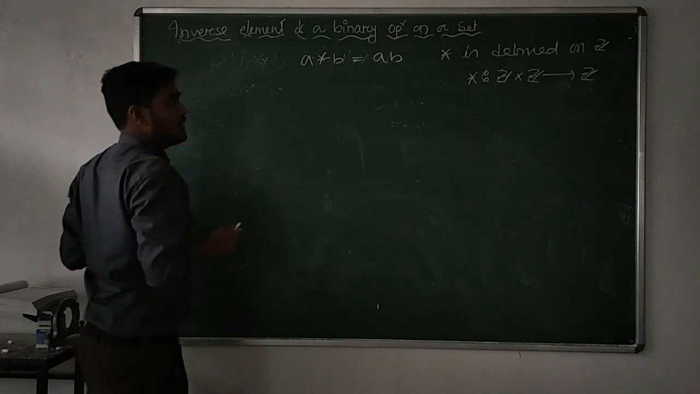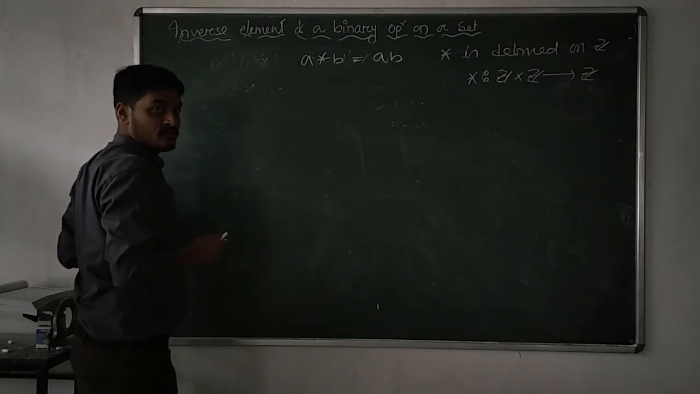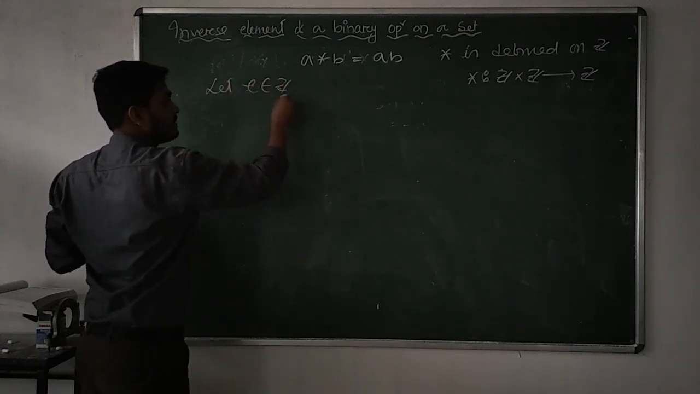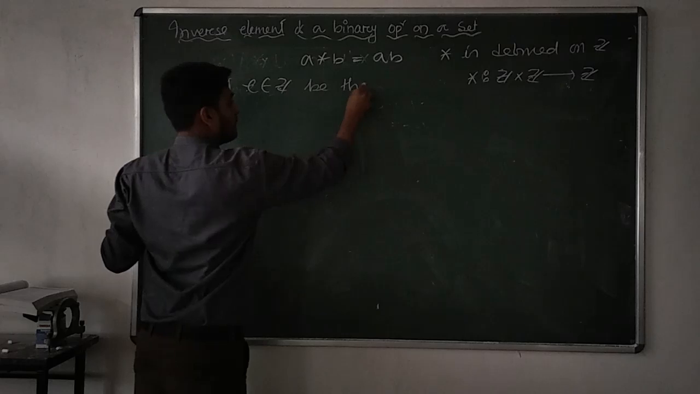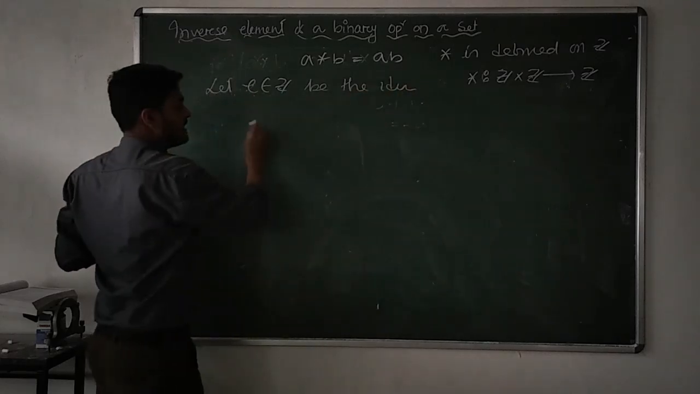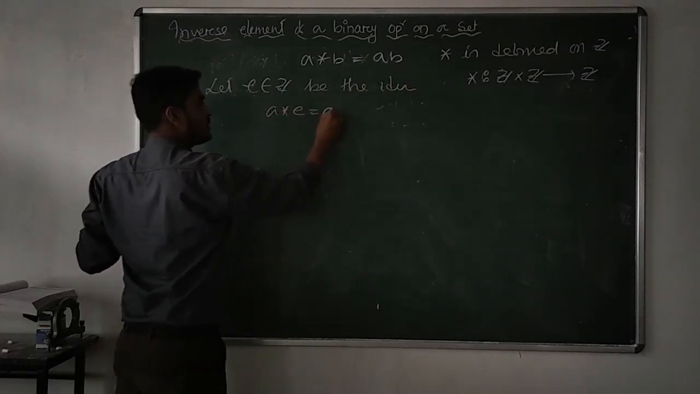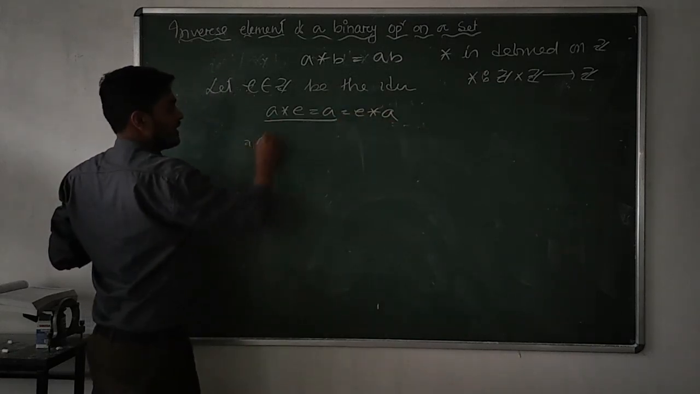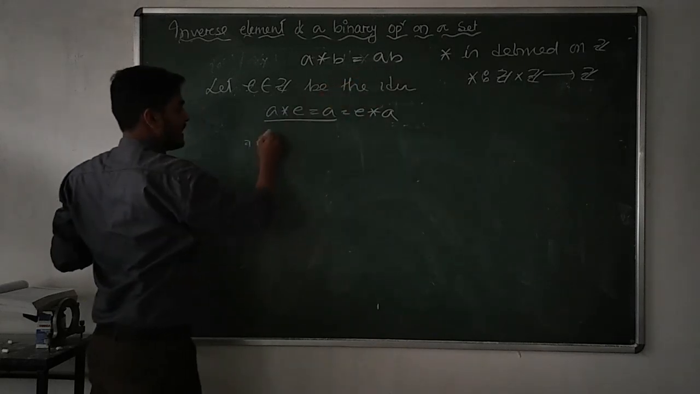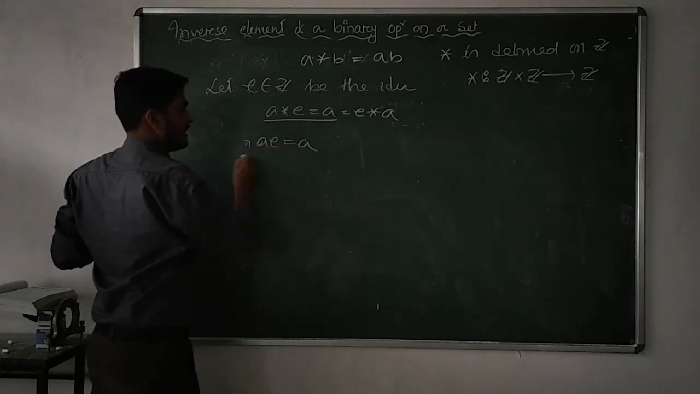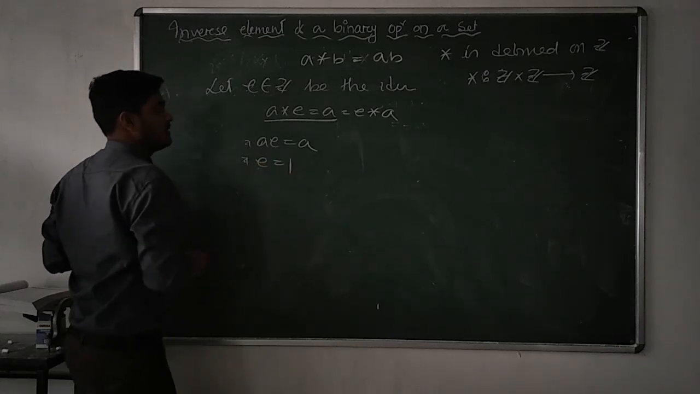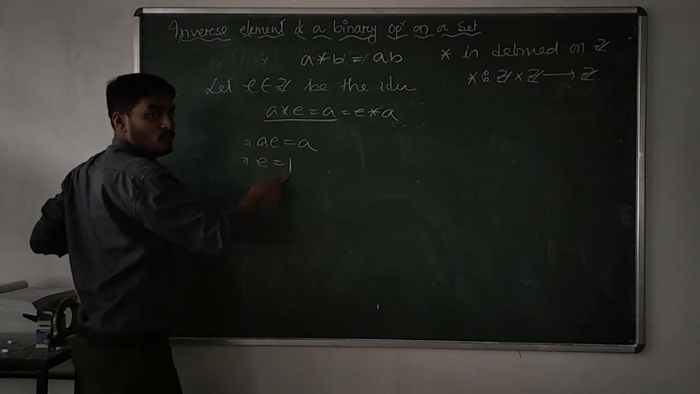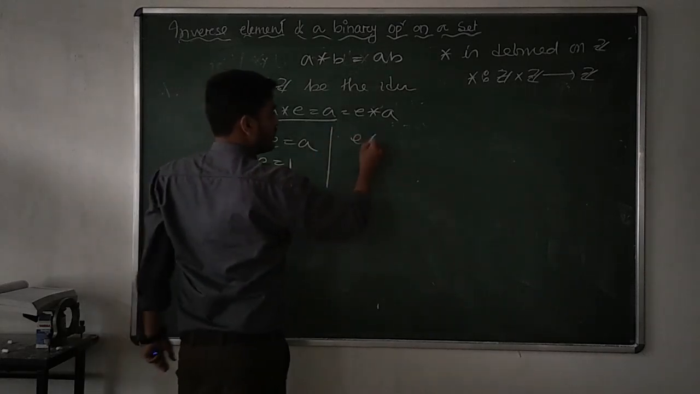So first of all we have to identify the identity element here, because first of all we should have the confirmation about the identity element. Let E belonging to Z be the identity element. If E is an identity element, then obviously it should satisfy this condition. Am I correct? First of all, solve this. A star E means AE is equal to A. This implies E is equal to 1. What is the value of E? 1. E belongs to Z. That means obviously 1 belongs to Z. That's why 1 is the identity element. Let us try to solve the other one.